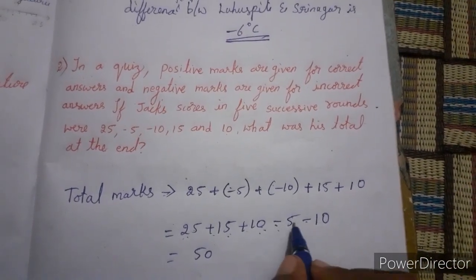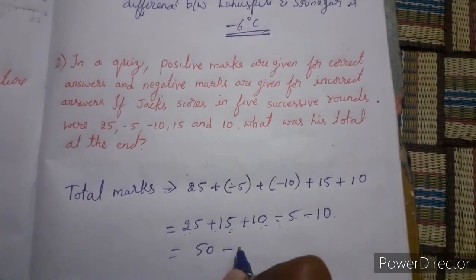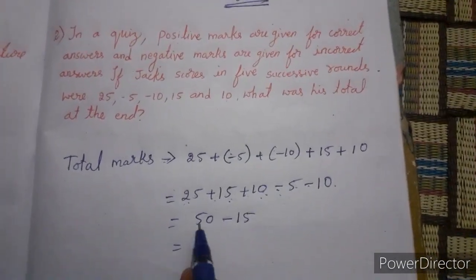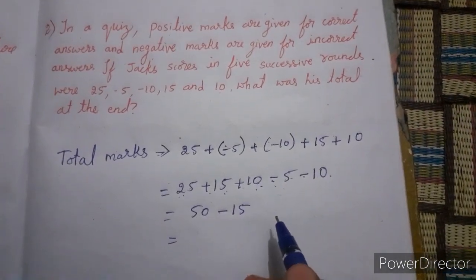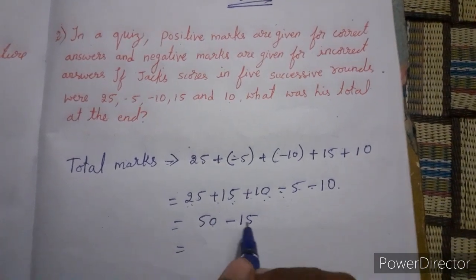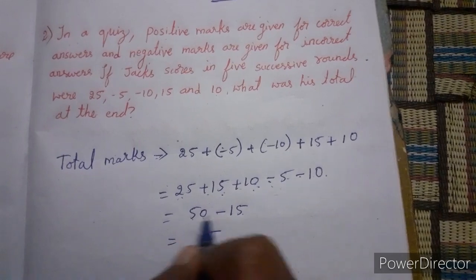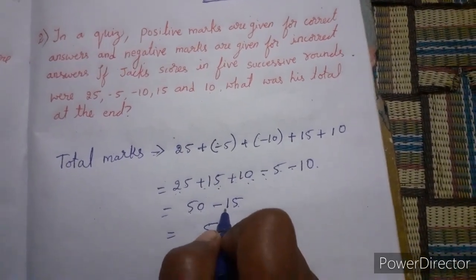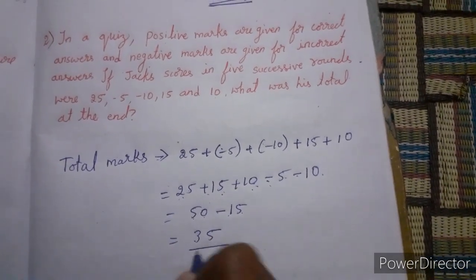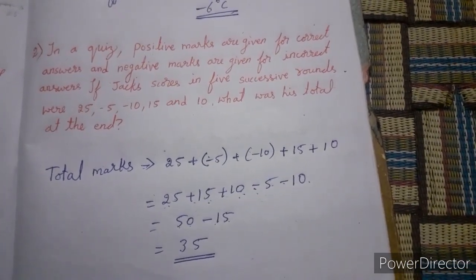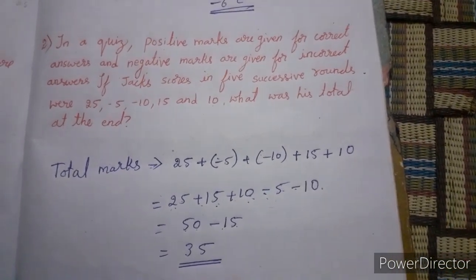Then minus 5 minus 10 comes minus 15. Then subtract it. 50 minus 15. From the 10, if you subtract 5, we will get 5. Here 4, 4 minus 1 is 3. Then 35. Jock's total mark is 35.